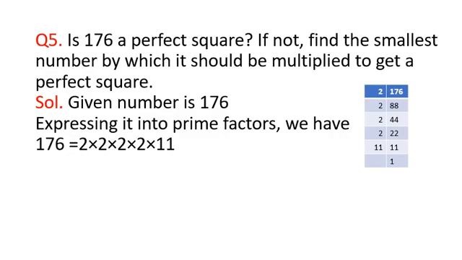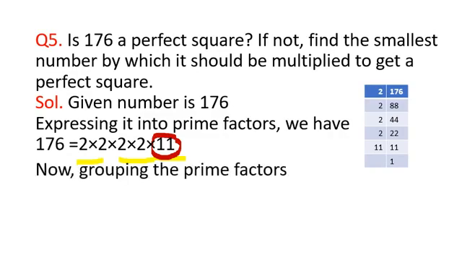Here you can see that the pairs of 2 are complete, but 11 is left unpaired. So we can say that it is not a perfect square number.